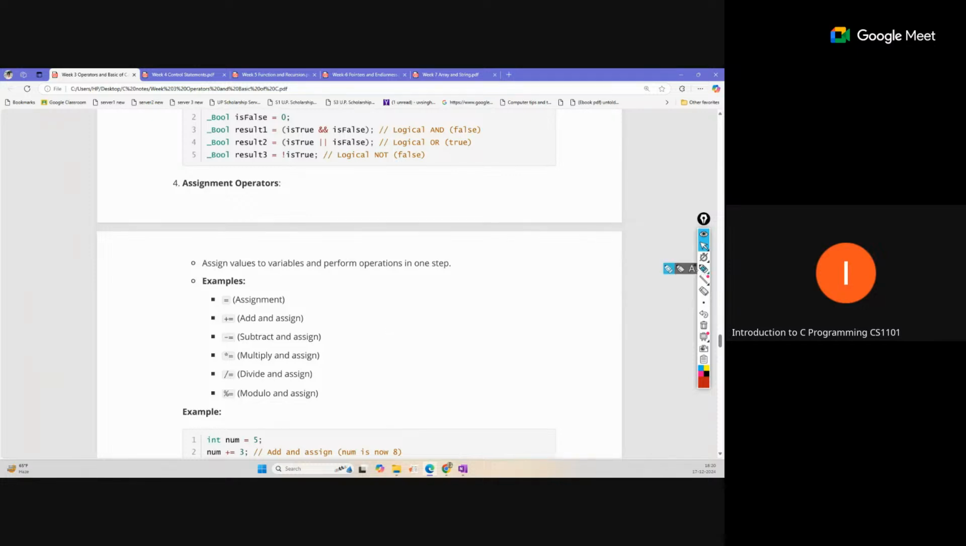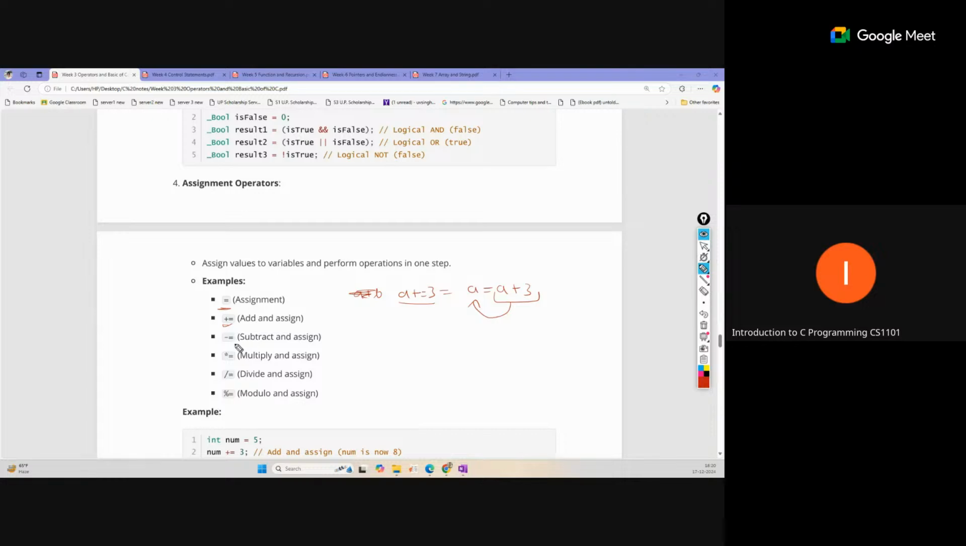Sometimes it looks like this, where a plus sign is there. So why is this an assignment? This is clearly an assignment, but what about plus equal to? When we write a plus equal to 3, the overall meaning is a equal to a plus 3. So this value is calculated and assigned back to a. So this is also an assignment operator.